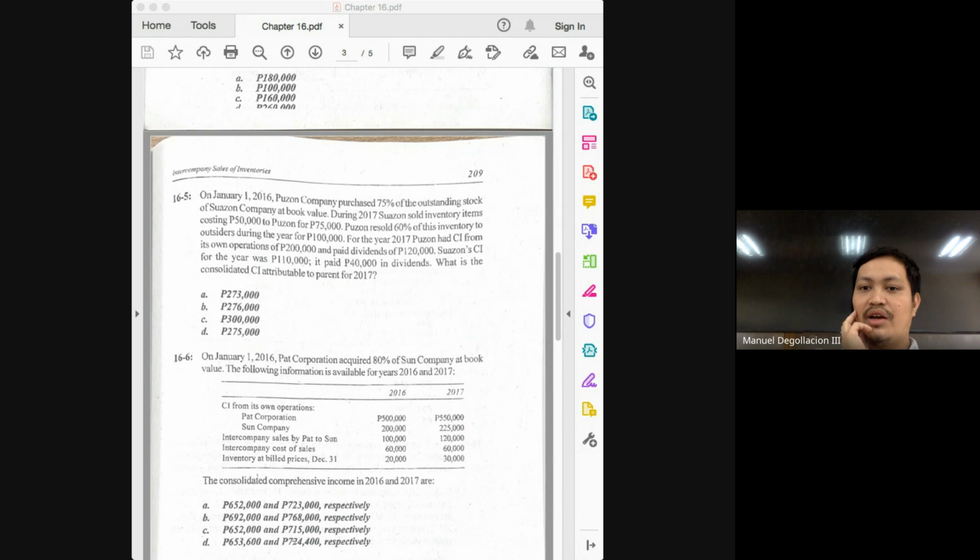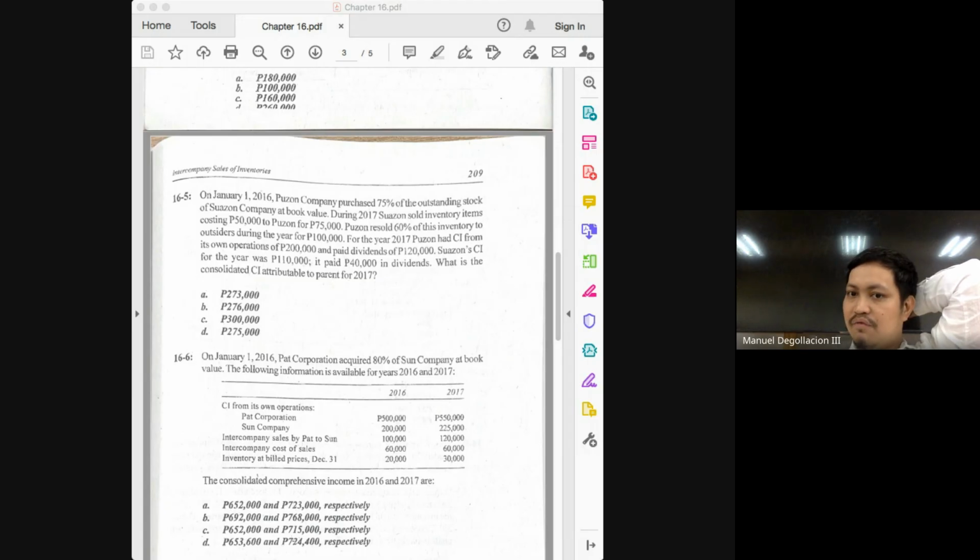Now, what do we have here? Are we given the income of the parent from its own operations, class? Yes, already given. The next thing you have to check is, will there be adjustments to the income of the parent? What does the problem say? Puzon resold 60% of his inventory to outsiders, meaning Puzon was the purchaser.